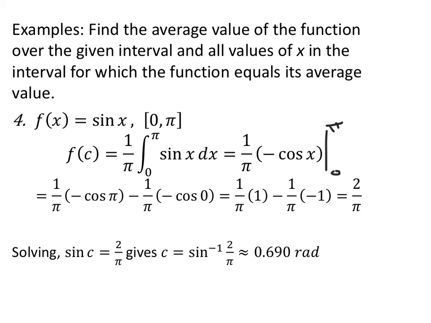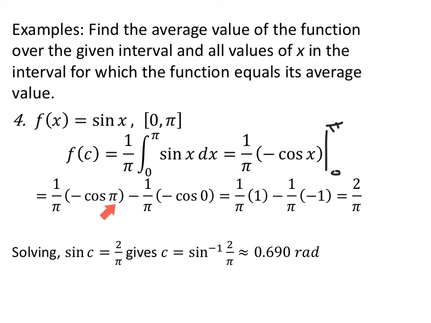Finally, number 4, if f of x equals sine of x on the interval from 0 to pi, my average value is 1 over pi, that's the length of the interval, times the integral from 0 to pi of sine of x dx. The antiderivative of sine x is minus cosine of x, evaluated from 0 to pi, so I'll substitute pi and I'll substitute 0.